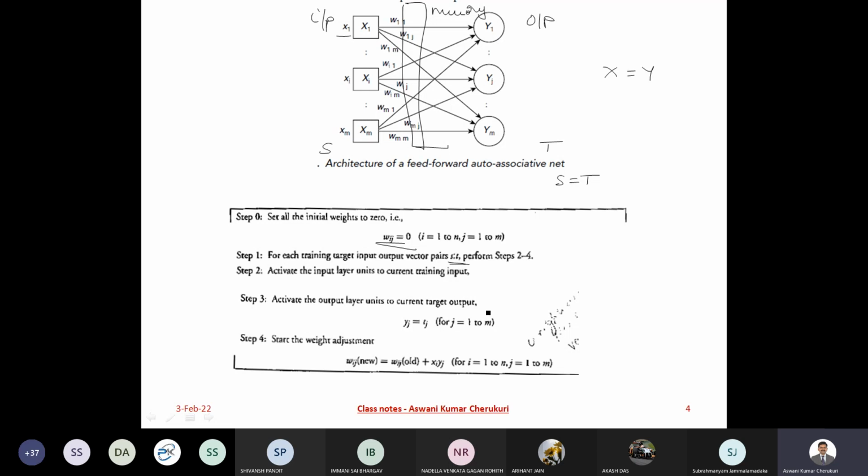Then we activate the output layer units to the current targets, and then we adjust the weights as xi into yi. The old weight is zero, and the new weight is xi into yi.